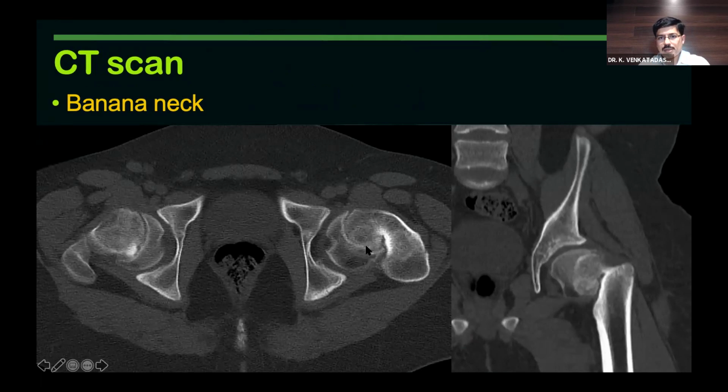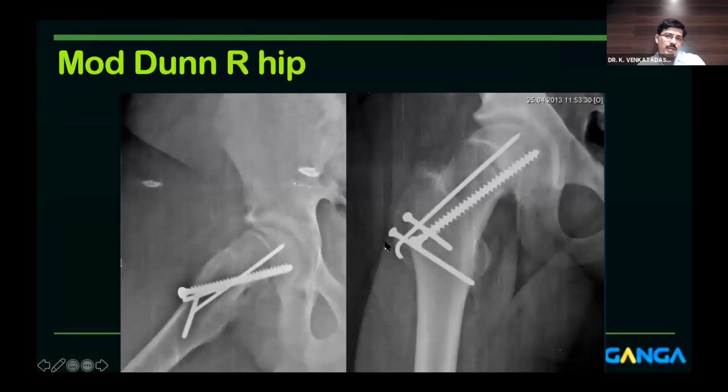On this side, you can see that the physis is almost closed. Up to here only it is open. Beyond that, it is completely closed. So if you try to do a modified Dunn on this through the physis, it will be a disaster. So you will land up in problems. So it is better to do a neck osteotomy wherein you cut the bone here, and then you take a wedge and you correct the deformity.